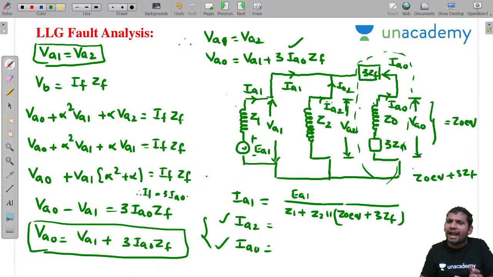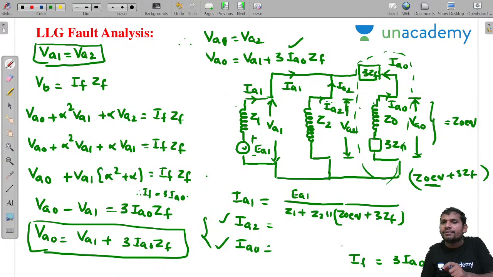The 3ZF is not added to Z2, but this total combination comes in parallel with Z2. Is that okay, students? Clear? Once you know IA1, IA2 and IA0, what is IF? IF equal to 3IA0, the fault current.